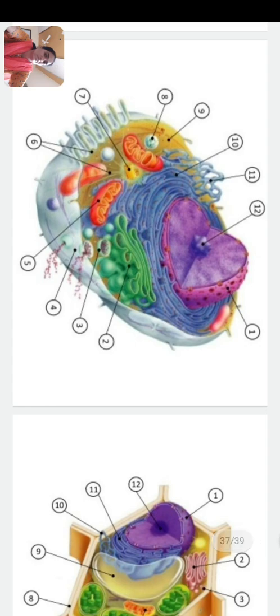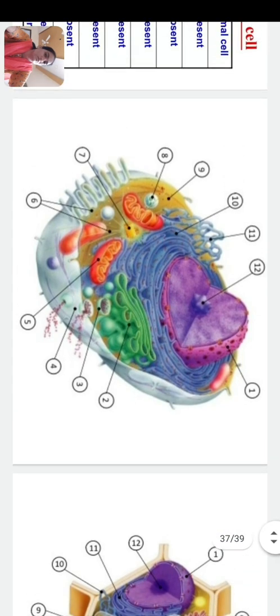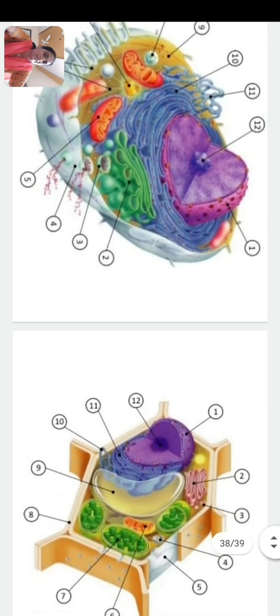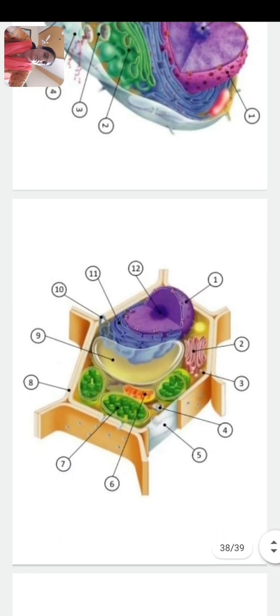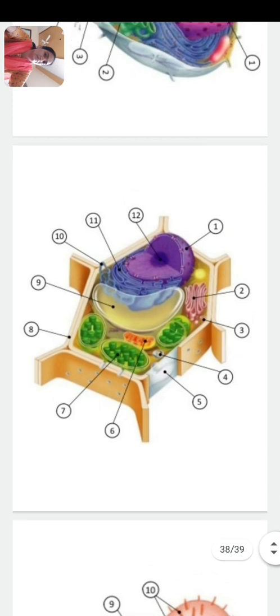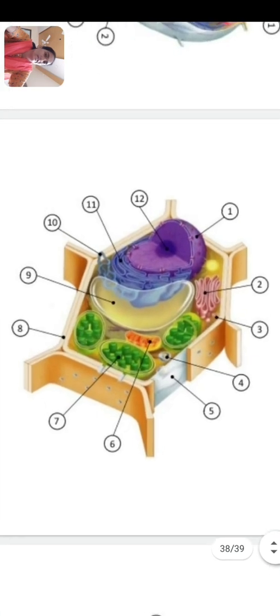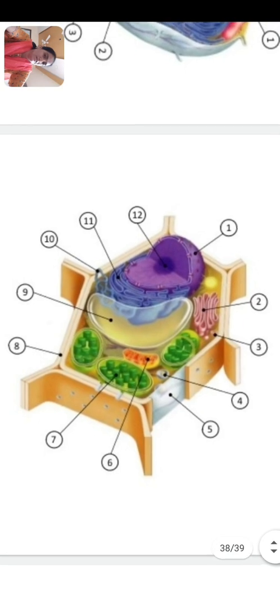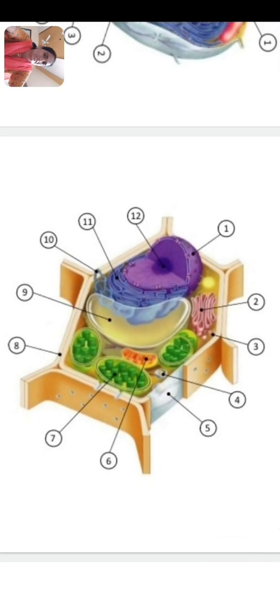You may skip the numbers and directly label the cell organelle. Then the next diagram, you have to identify this diagram and also label it in sequence, or you may skip the numbers and label the cell organelle directly.